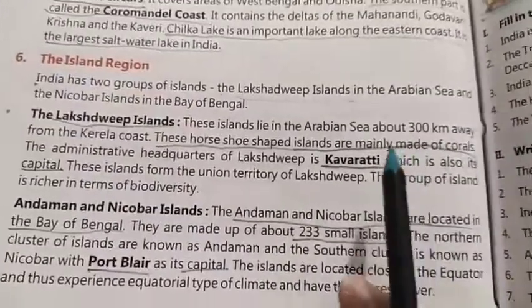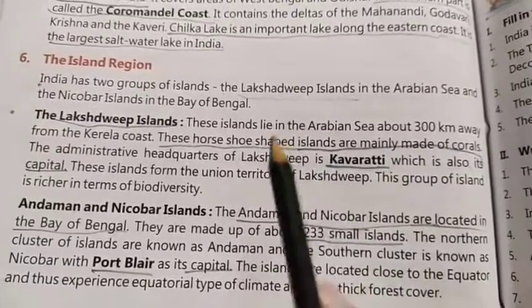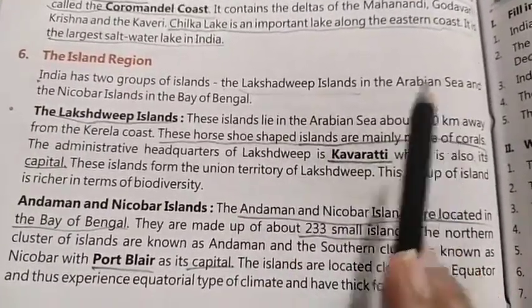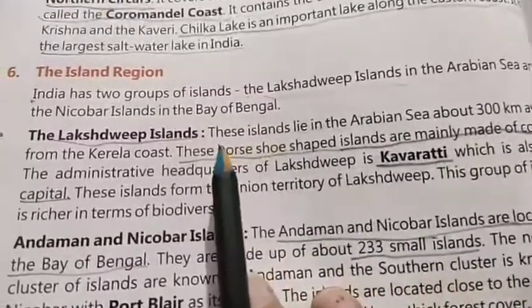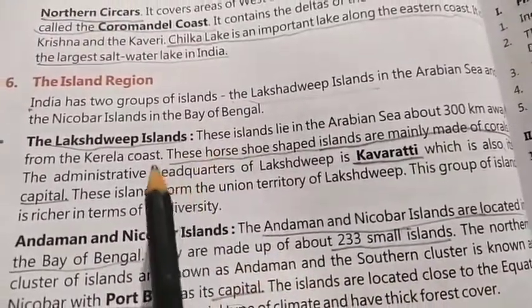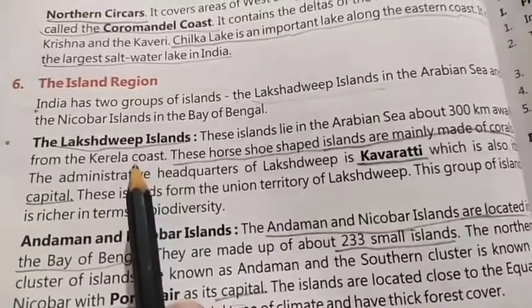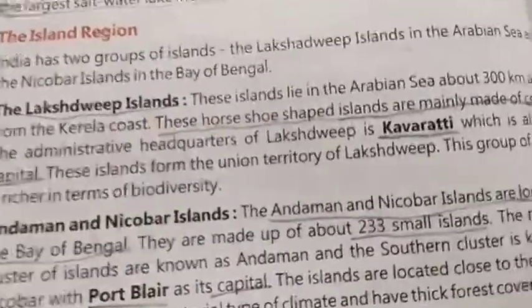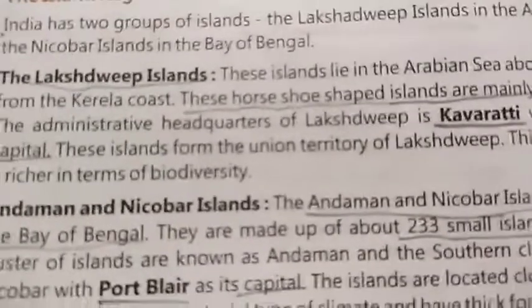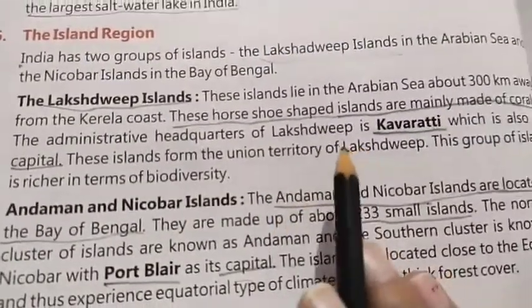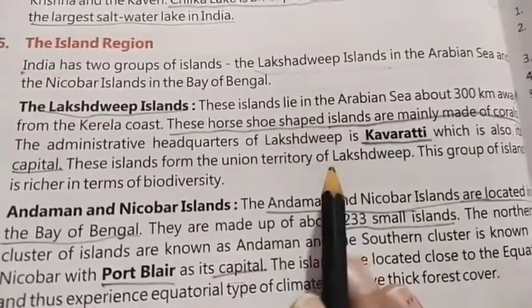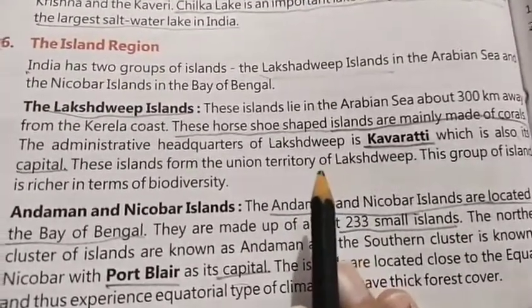Next comes the island region. India has two groups of islands. First is the Lakshadweep Islands in the Arabian Sea, and the Andaman and Nicobar Islands in the Bay of Bengal. First, we are going to discuss Lakshadweep. It lies in the Arabian Sea and is 300 kilometers away from the Kerala coast. It is a horseshoe shaped island, which is made of corals.